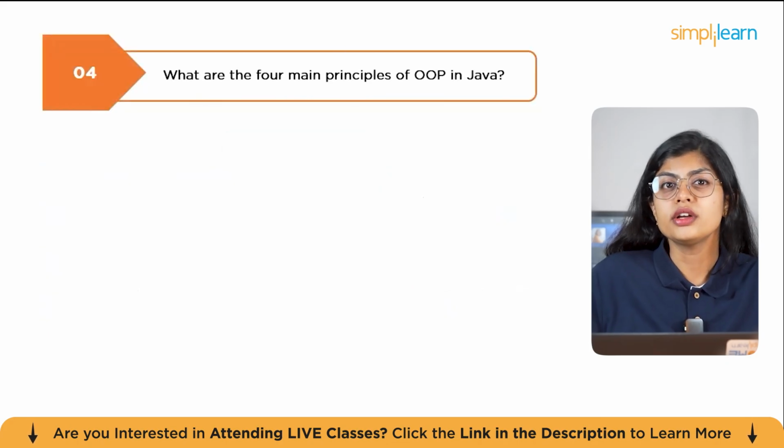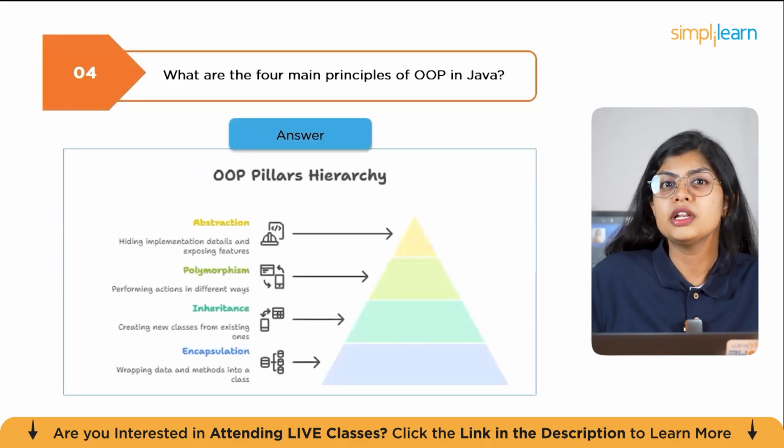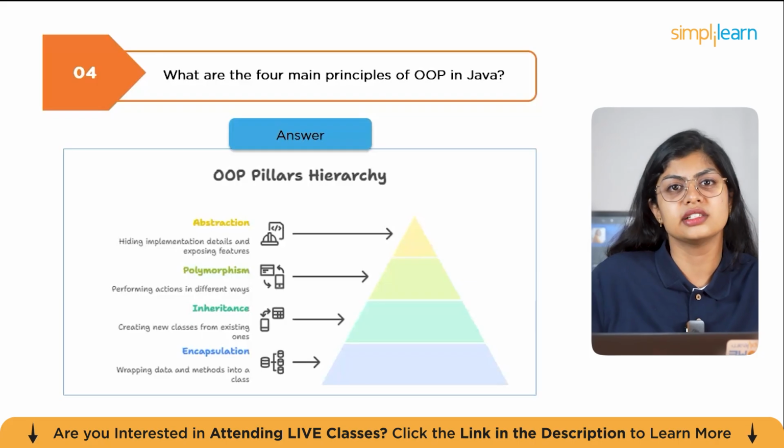Next question is, what are the four main principles of OOP in Java? The four main pillars of object-oriented programming are encapsulation, which is wrapping the data and code into a single unit, for example, using a private field and public getters or setters. Second one is inheritance, which is reusing the code by creating a new class from an existing one. For example, a car class inherited from a vehicle class.